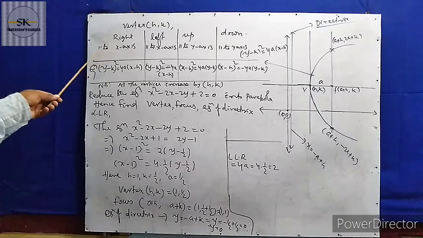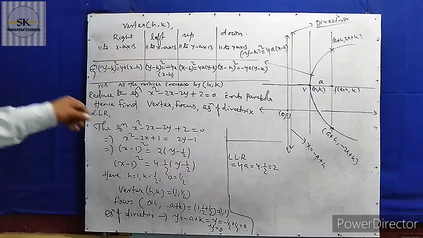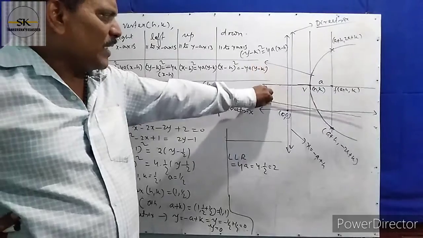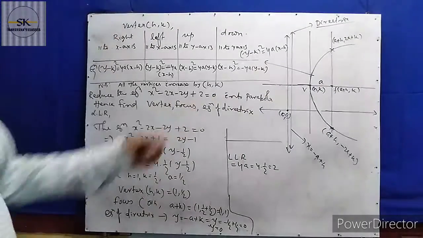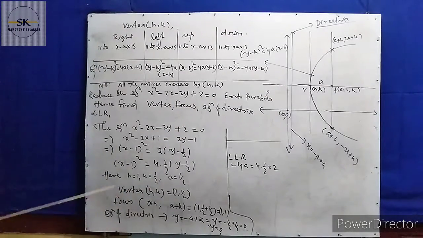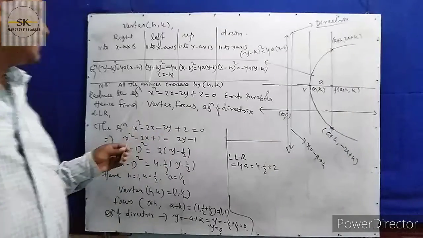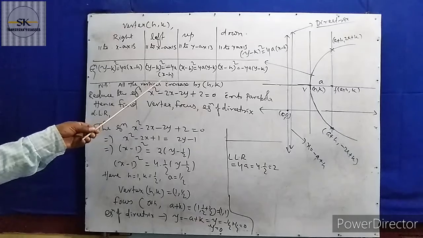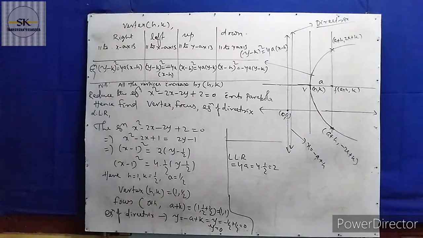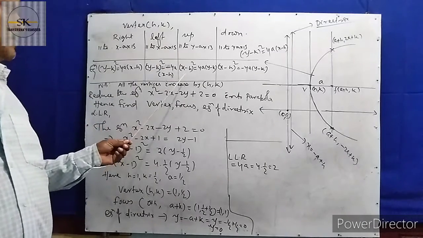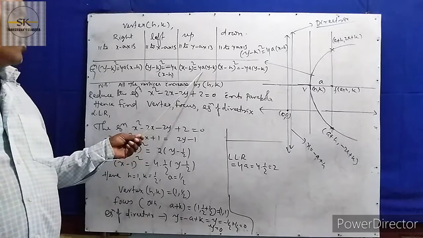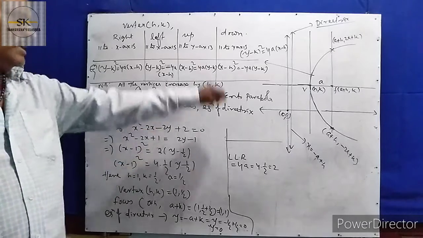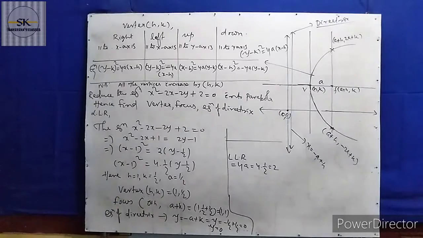This is the right parabola, whose axis is parallel to the x-axis. When it is the left parabola, the equation is y minus k whole square equal to minus 4a into x minus h. When it is the up parabola, x minus h whole square equal to 4a into y minus k. When it is the down parabola, the equation reduces to x minus h whole square equal to minus 4a into y minus k.